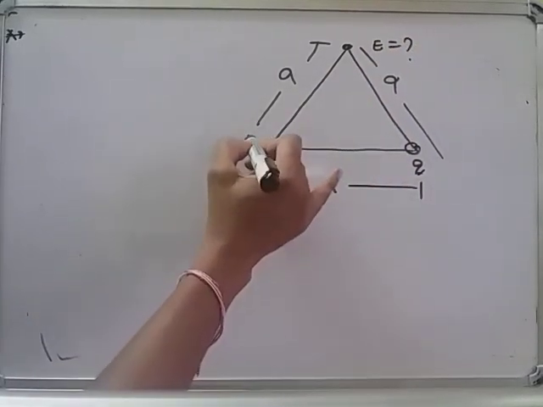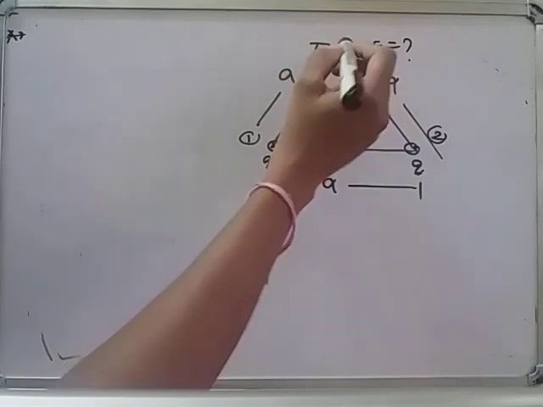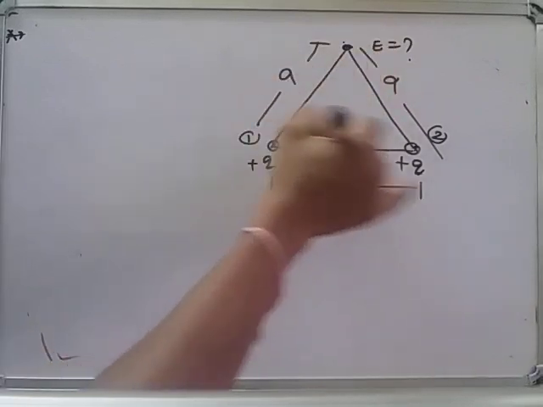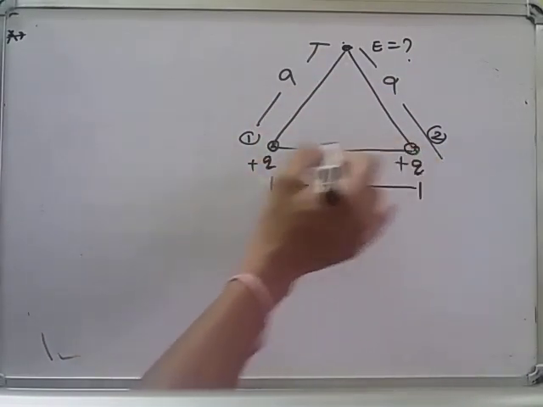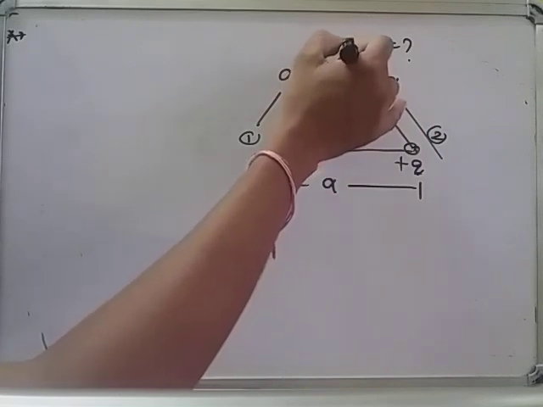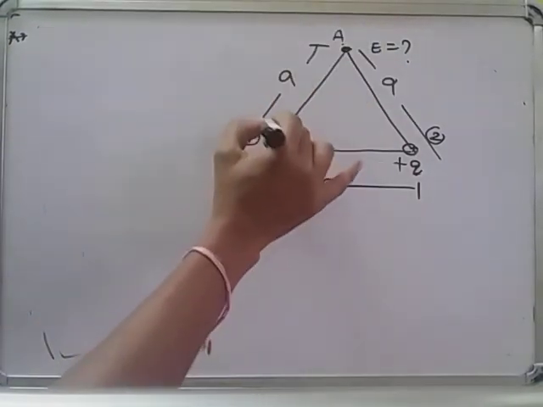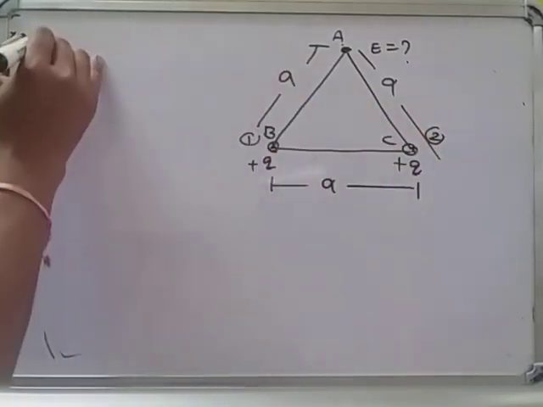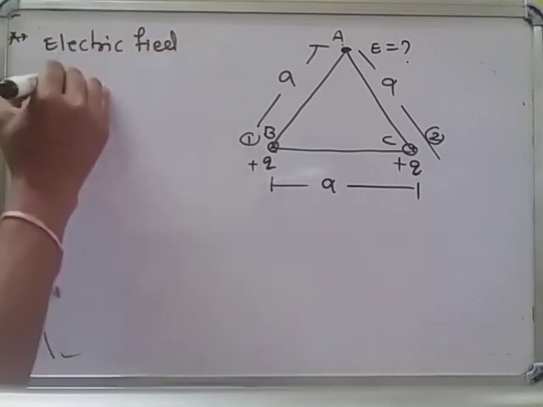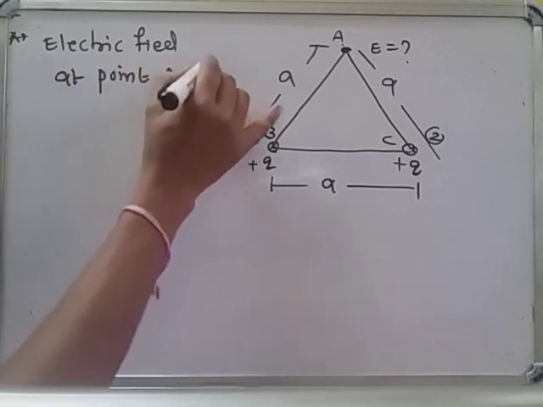Electric field due to the first charge, we can consider also due to the second charge. Due to the first charge, the electric field will be there here. This is plus Q and this is also plus Q. This is an equilateral triangle, and the two plus Q charges are at two corners of the equilateral triangle. At the third corner we want to find the electric field. Then, this is triangle ABC, and I want to find the electric field at point A.